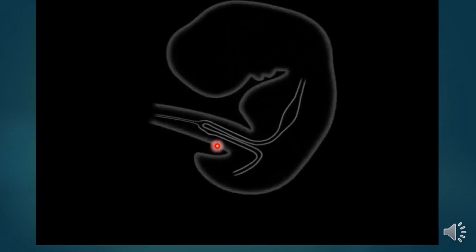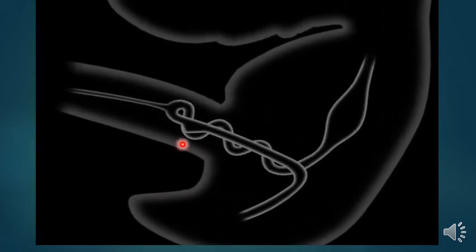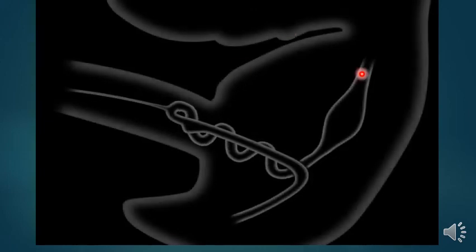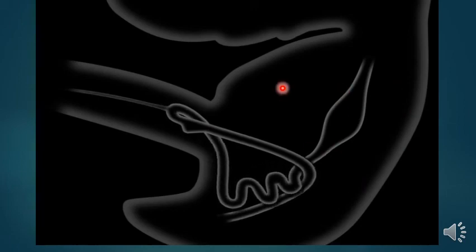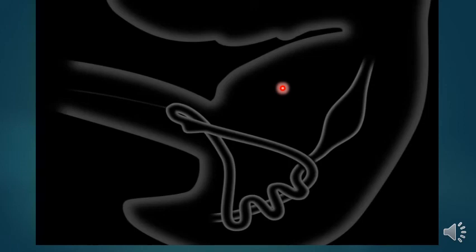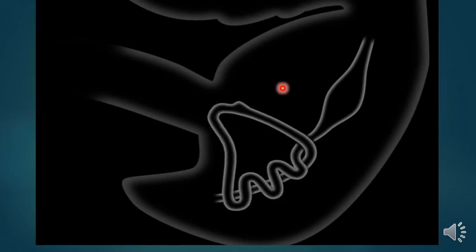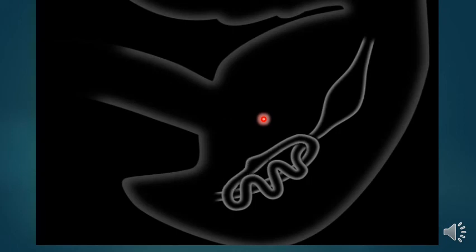During the time these changes are happening, the body continues to grow, and the abdominal cavity becomes large enough to allow the midgut to return. The proximal part of the loop returns first. It passes under the distal part and over to the left. That's towards us in this view. The distal part of the loop returns last. It passes in front of the proximal part and ends up over to the right.